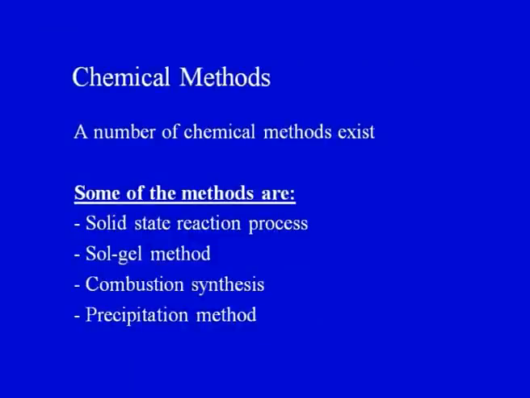Now, chemical methods can be classified in a number of ways, because we may have solid state reactions, liquid solution reactions, or vapor or gas phase reactions.